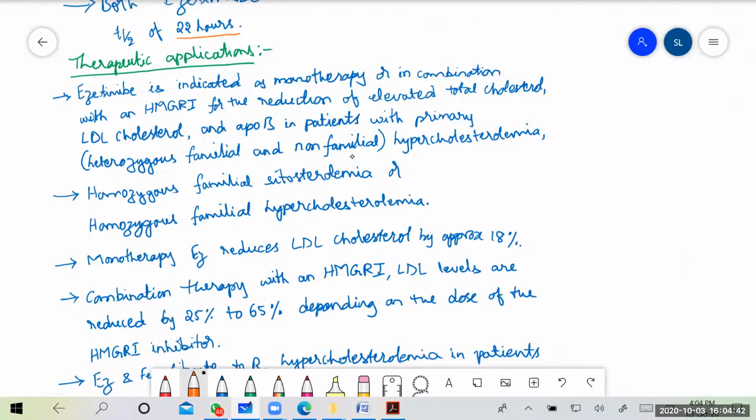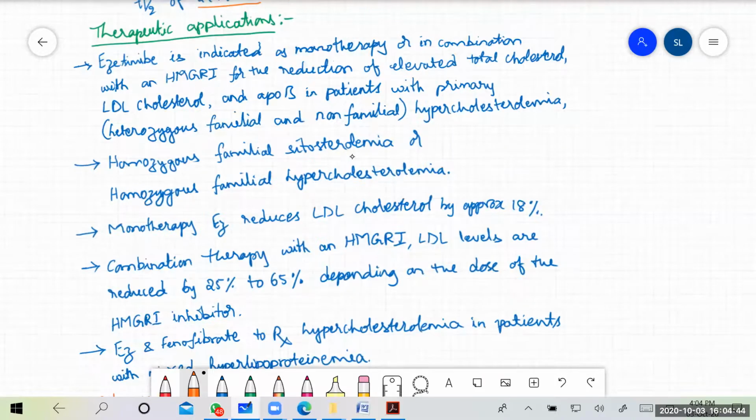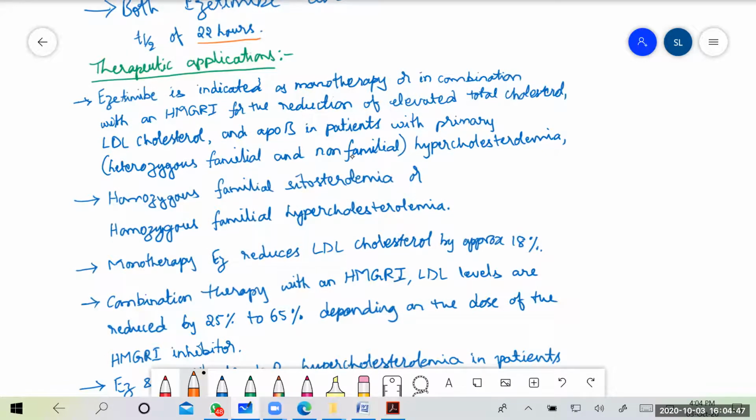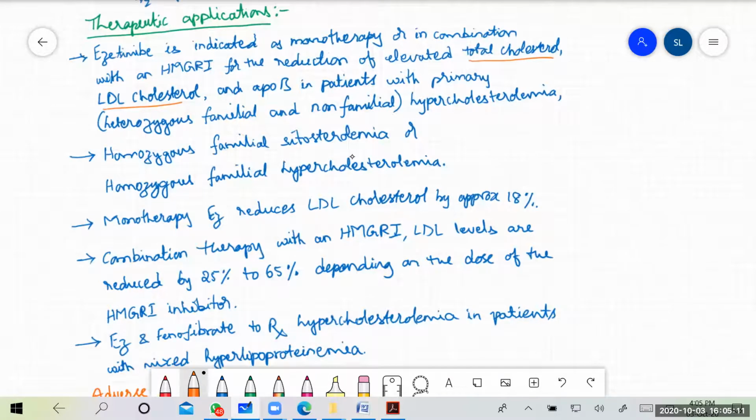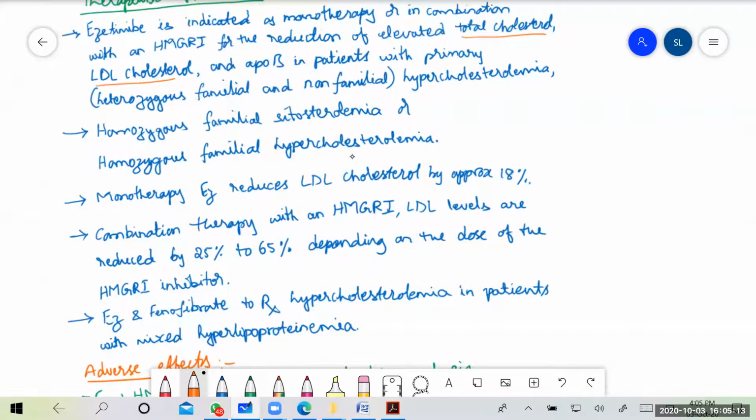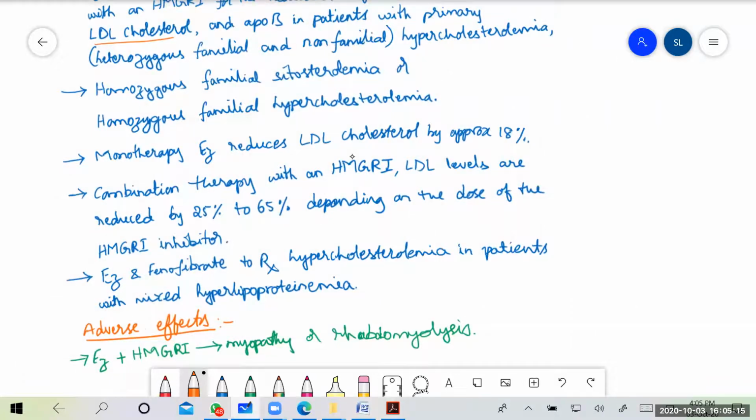Then coming to the therapeutic applications. Ezetimibe is indicated as monotherapy or in combination with an HMG-CoA reductase inhibitor for the reduction of elevated total cholesterol, LDL cholesterol, and ApoB in patients with primary hypercholesterolemia, homozygous familial sitosterolemia, and homozygous familial hypercholesterolemia. So in most cases wherever there is hypercholesterolemia, ezetimibe can be used.